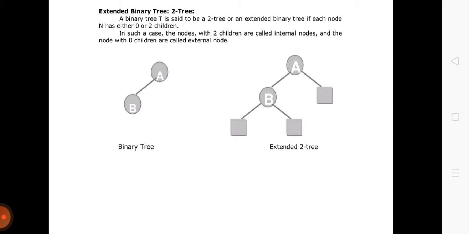It is a binary tree, but of such a type that we can call it a 2-tree or an extended binary tree if each node n has either 0 or 2 children. Means either it has no child, or if it has, the number of children must be two, not one. So such a type of binary tree is known as an extended binary tree.